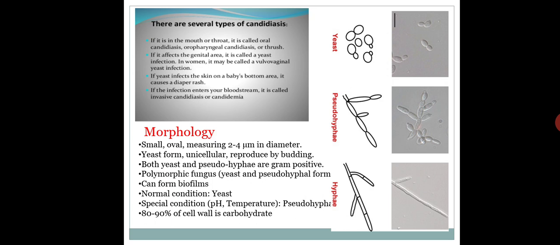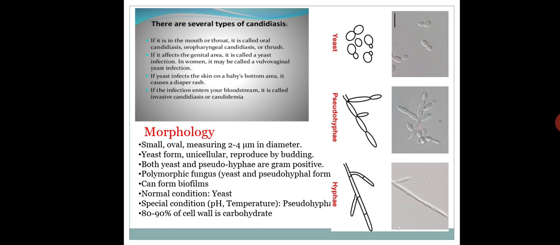Pseudo means false. Okay, what is false, you call it pseudohyphae. And hyphae, just hyphae, then it is the matured part. Getting my point? If we'll see the morphology, it is small, ovoid is there. If yeast, you can see the diagram, yeast small are there, ovoid and measuring 2 to 4 micrometer in diameter. They reproduce by the budding, and these are the gram positive both yeast and pseudohyphae.